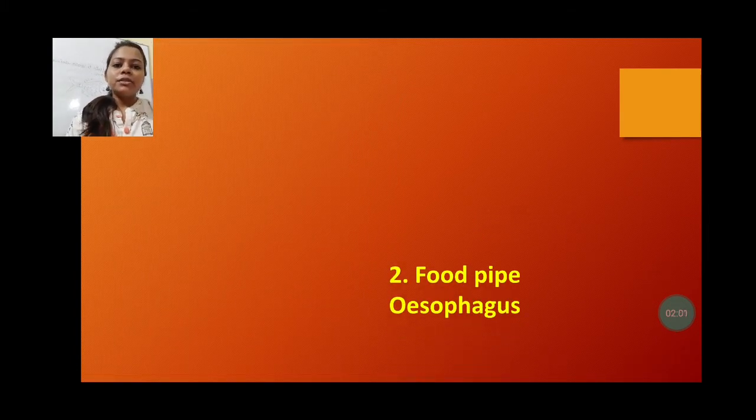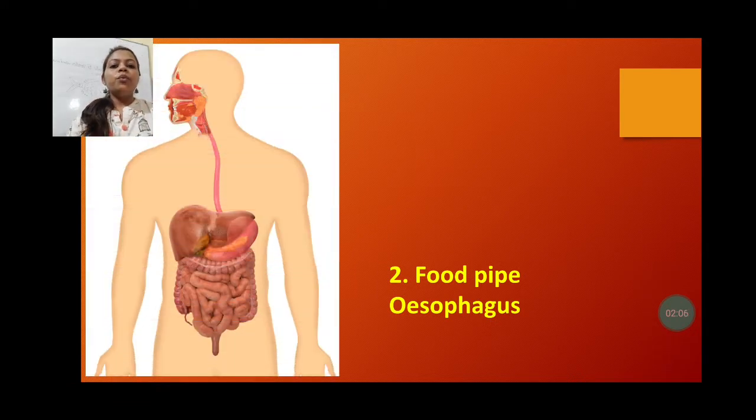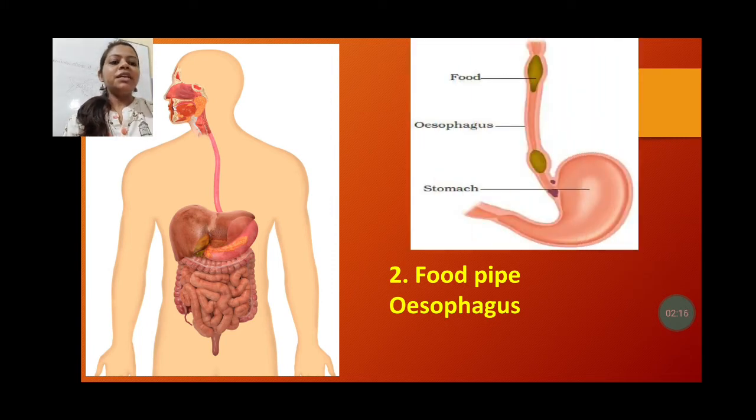Next we are going to discuss the food pipe, which is also known as the esophagus. The esophagus starts from our mouth and ends in the stomach. As you can see, this tube-like structure is known as the food pipe. This is a muscular tube, and what is its function? This muscular tube takes the food from the mouth to the stomach. So this tube is known as the food pipe or the esophagus.